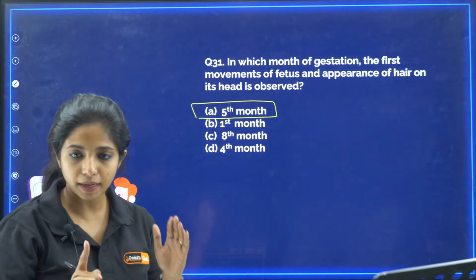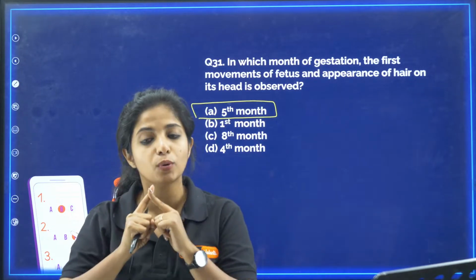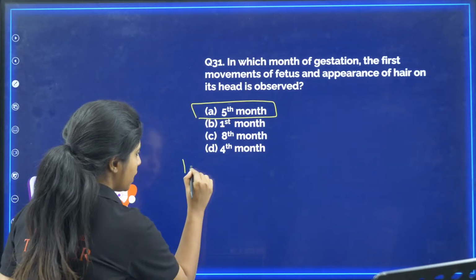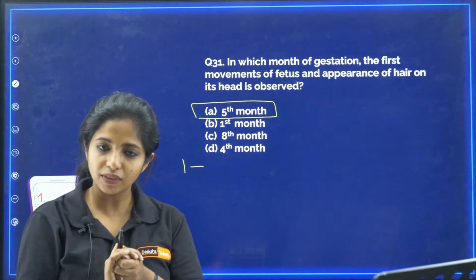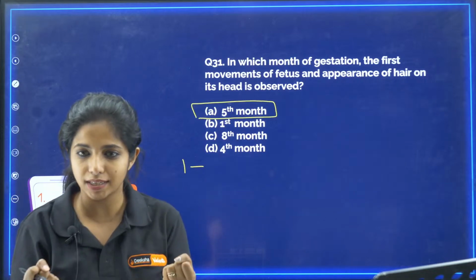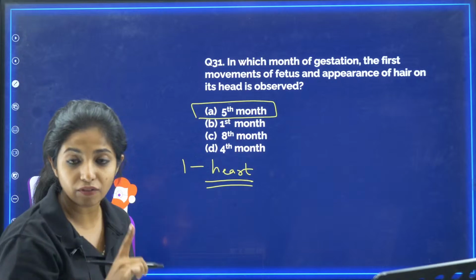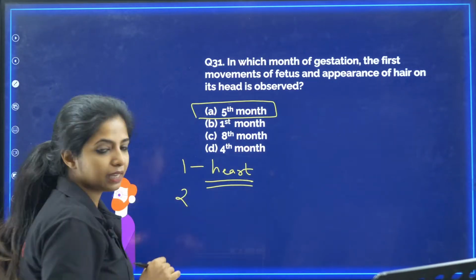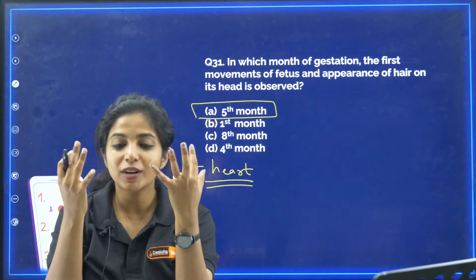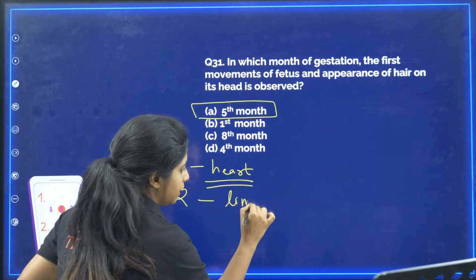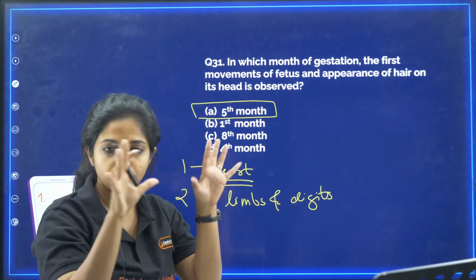So always remember the months. I am here, I'm going to teach you what happens in every month. Listen to me carefully. With that, you would be able to answer all the questions surrounding it. Okay. First month. Basically, your heart. When we die, everyone checks our pulse rate and everything like that, because the heart is the major thing that is there. Similarly, when we are born, heart is something that we check. So basically, heartbeat is audible after 1 month. Now, 2nd month, my dear children, the fetus will be having limbs and digits, and also most of their organ system would be found by then.